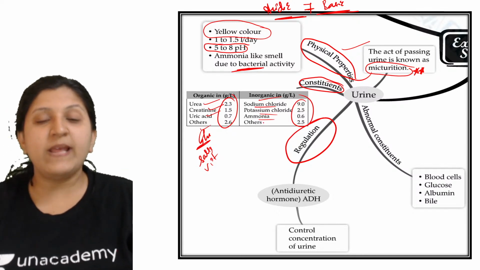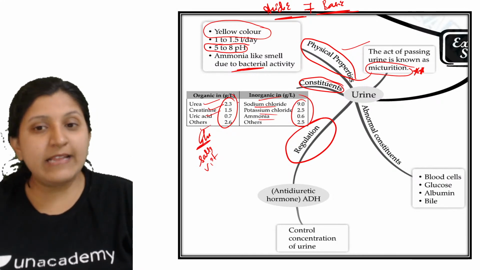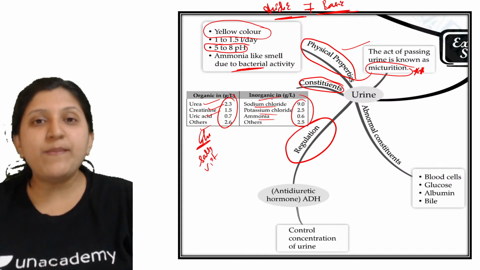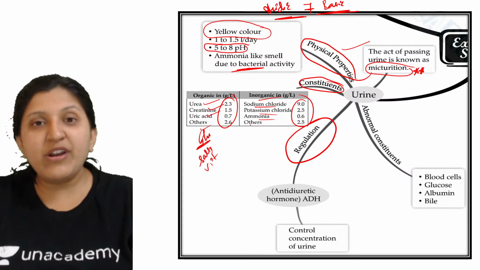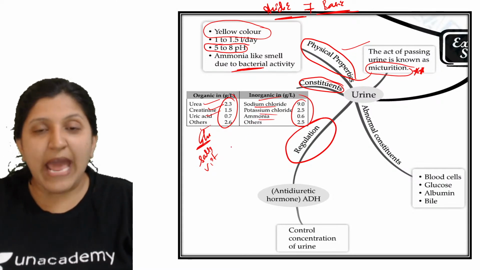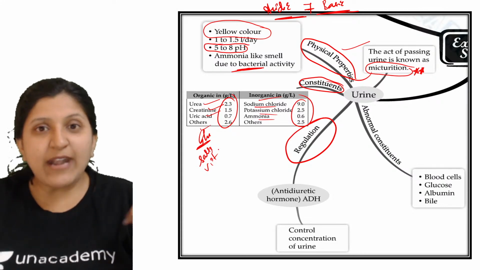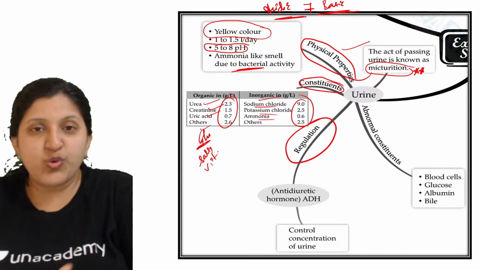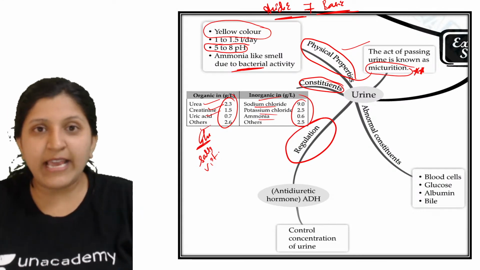If you feel that there is something abnormal about the urine, it can be because of bacterial activity or fungal activity. You might have heard about Candida, which is one such fungus. It mainly affects the genital tract and enters through the genital area itself.